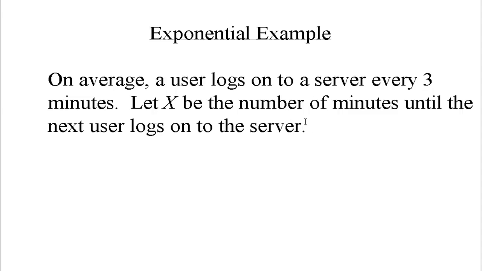Okay. Now, if I were counting the number of people that were logging onto the server in a given time, then that would be a Poisson random variable, right? Because I've got a certain rate at which people are logging onto the server, and I want to know how many people actually log onto that server. Here, though, I'm not looking for the number of people that log onto the server. I'm looking for a time. My random variable is a time, and it's a waiting time. It's a time until the next person logs onto the server. And that's modeled by an exponential random variable. Okay, so X is an exponential random variable.